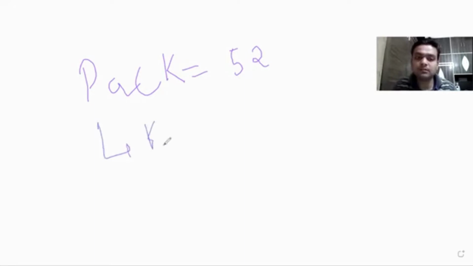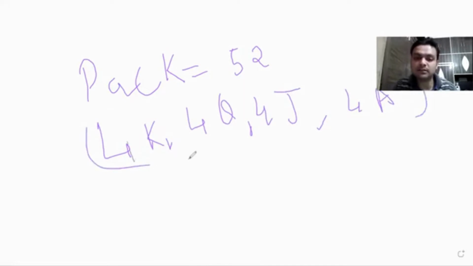Suppose I give you another example. Suppose there is a pack of cards. So how many cards are there in a pack? It is 52 cards. Okay. In which there are 4 kings, 4 queens, 4 jacks, and 4 aces. Okay. These are called face cards. King, queen, jack, and aces are called face cards.